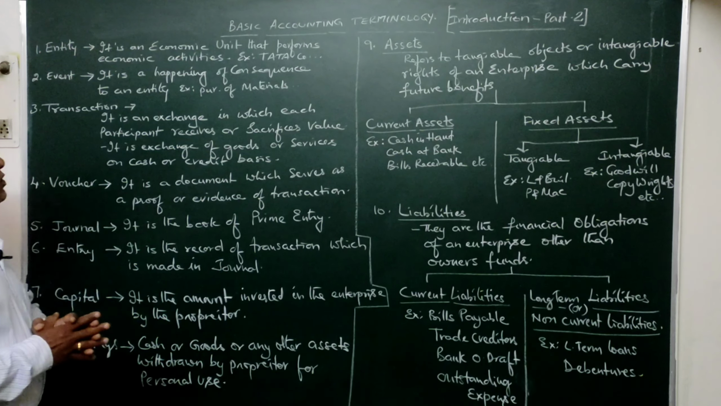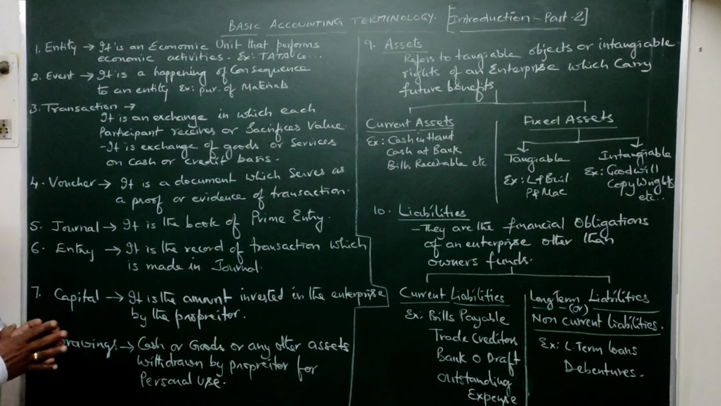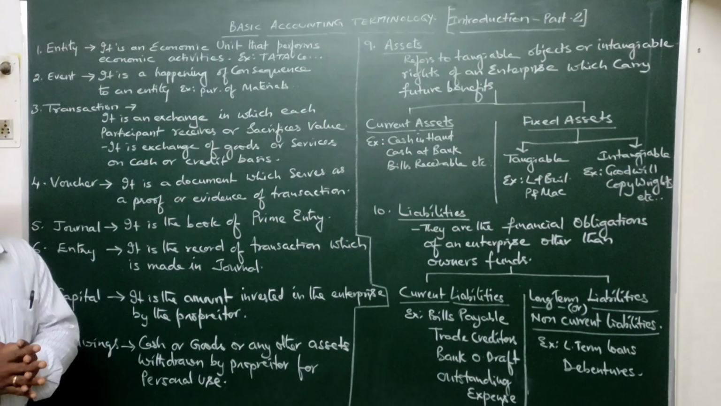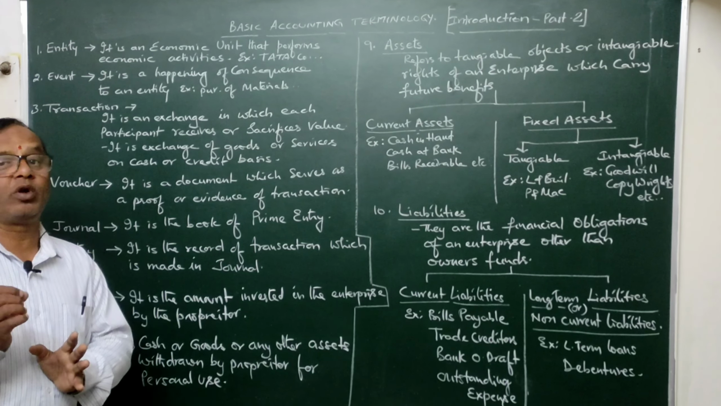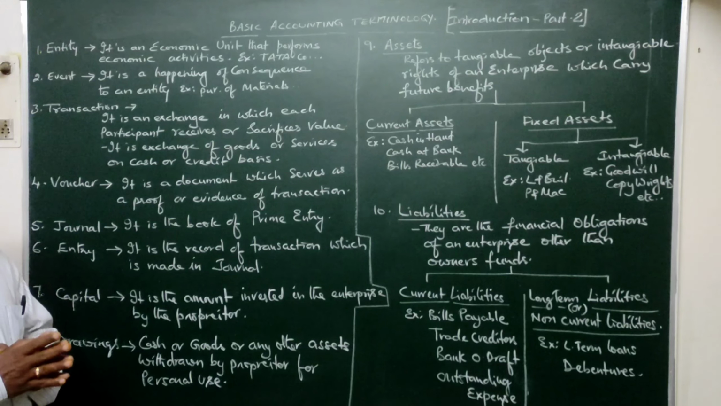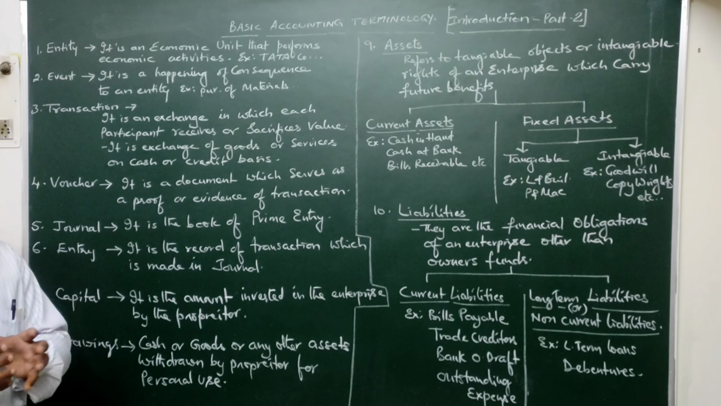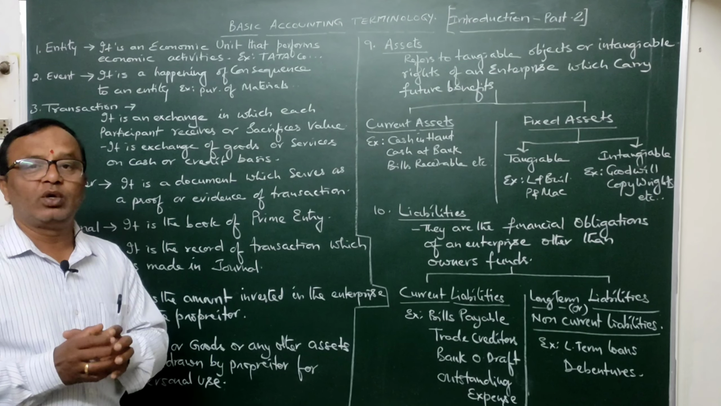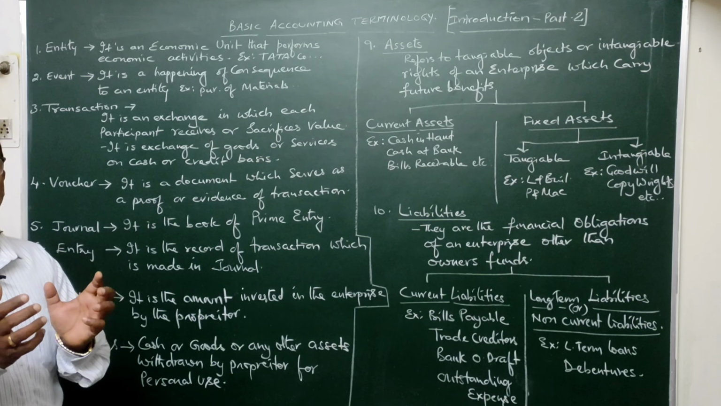First of all, let's see what is the meaning of entity. Entity is nothing but one economic unit that performs some economic activity. Economic activity means an activity wherein some resources are used, some production is being made, or some service is rendered. To render that service, some goods are being manufactured. So this is called an economic activity.